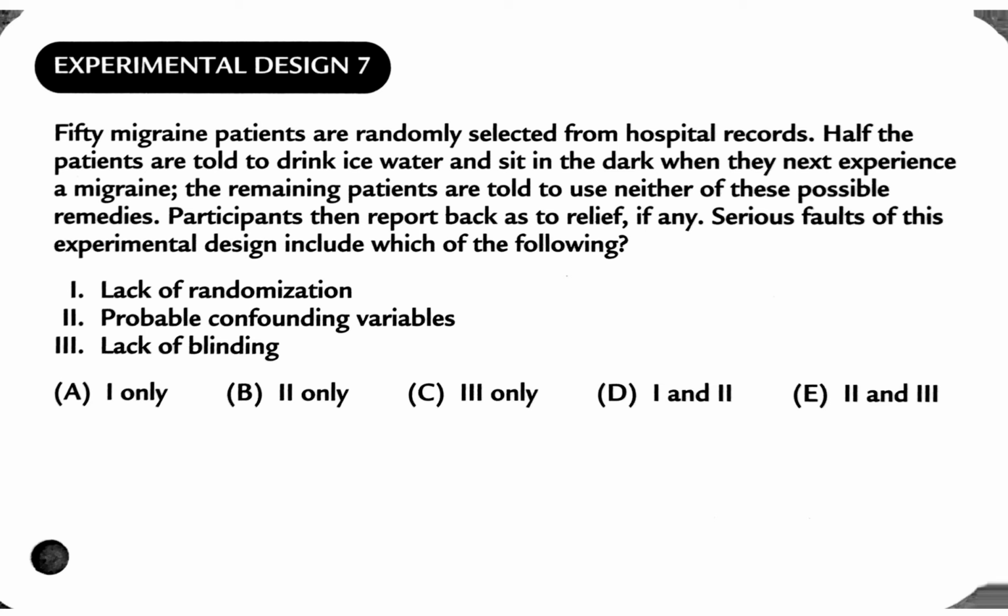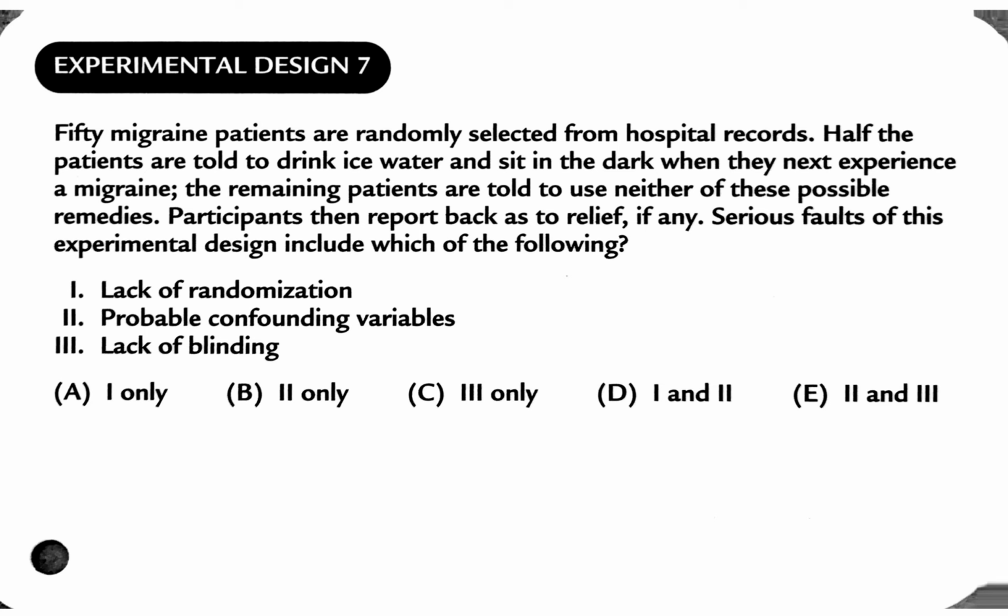Number 7, 50 migraine patients were randomly selected from hospital records. Half the patients were told to drink ice water and sit in the dark when they experienced the next migraine. The patients were told to use either of these possible remedies. Participants then reported back to S2 Relief if any. Serious faults of the survey include what?